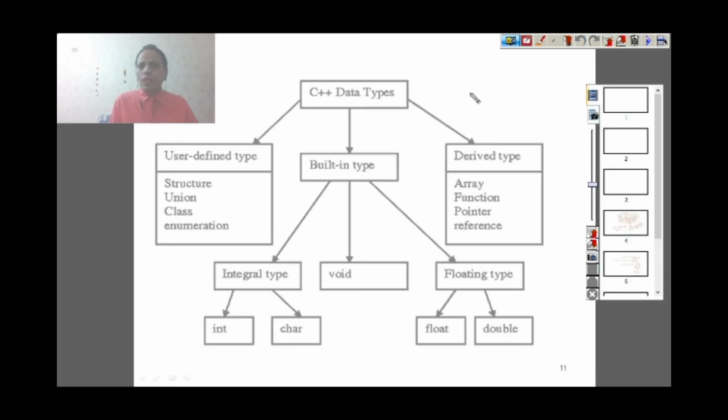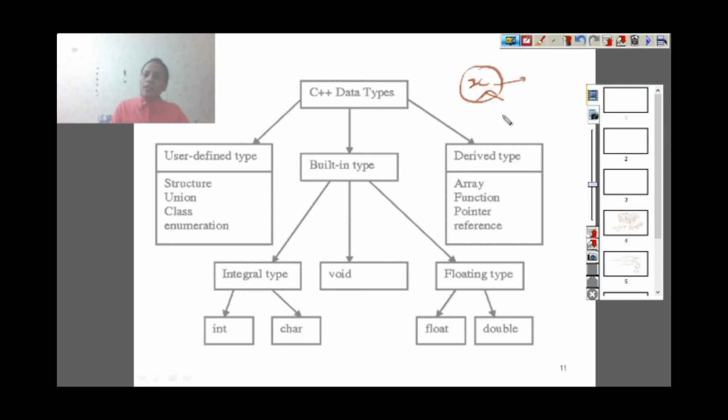Now the last thing is data types. What do we mean by data type? We say that we will save some value to a memory location, and then we give a name to that memory location, and we say that it is a variable. But what type of data are we going to save in this variable? For example, we are going to save a number, a character, or a string. The compiler should know this. Only then can the compiler easily convert it into machine code or binary form.